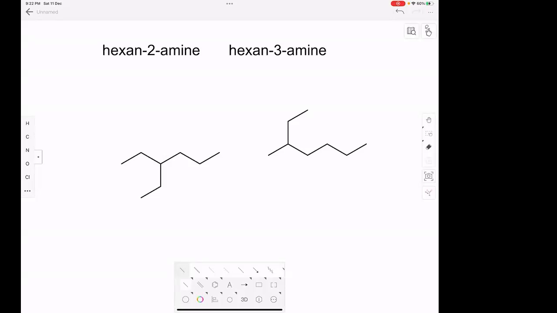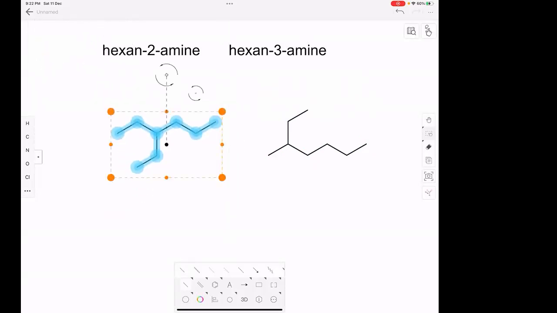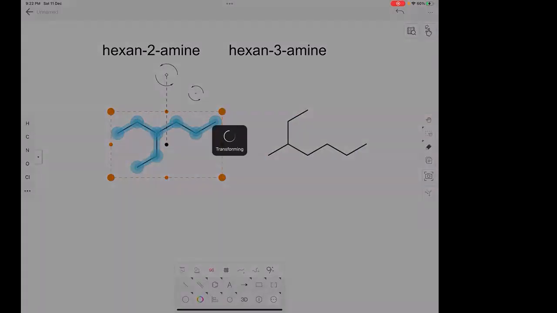If you see the longest chain, it is this: 1 carbon, 2 carbon, 3 carbon, 4 carbon, 5 carbon, 6, 7 carbon. Here the longest chain is 1, 2, 3, 4, 5, 6. But the chemical formula is the same. Can you see that? The total number of carbons is the same. So these are chain isomers. Clear?